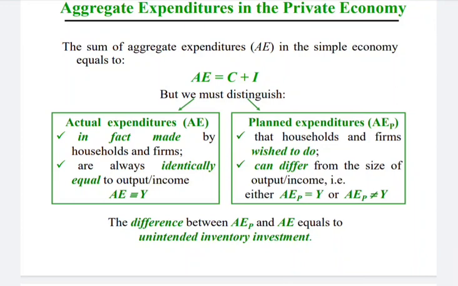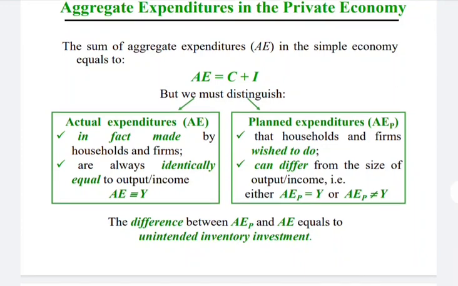We have to distinguish between the actual aggregate expenditure and planned aggregate expenditure. In fact, actual aggregate expenditure is made by the household and firm, and this actual aggregate expenditure is always identical or equal to the output of the economy. Here we see that aggregate expenditure, that is the sum of C and I, is equal to Y, that is GDP, that is production, that is aggregate output of the economy.